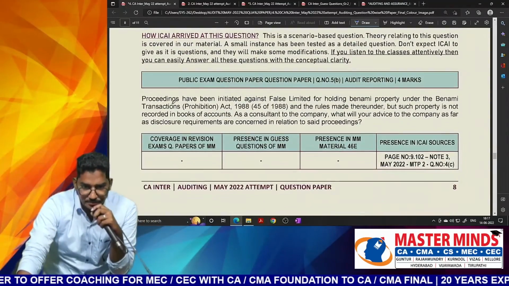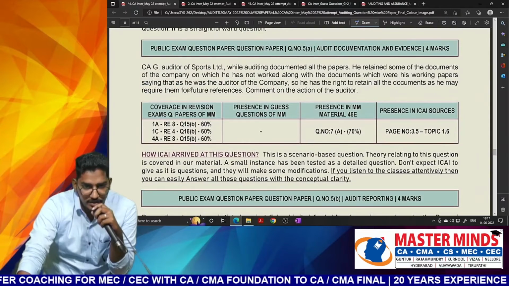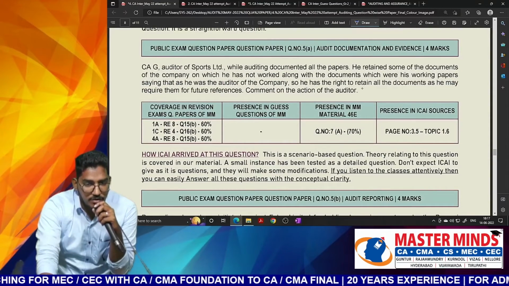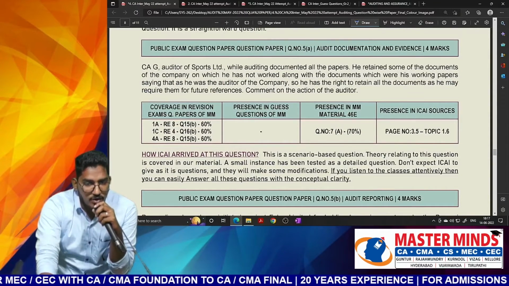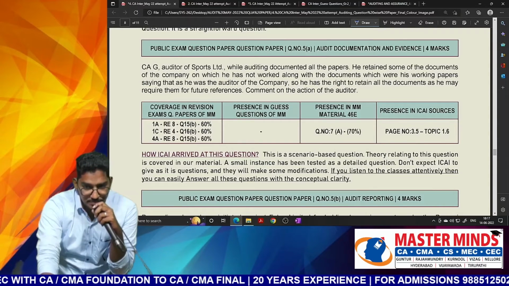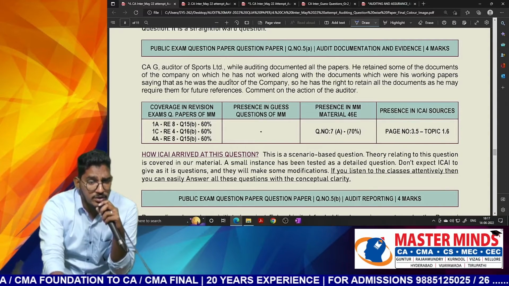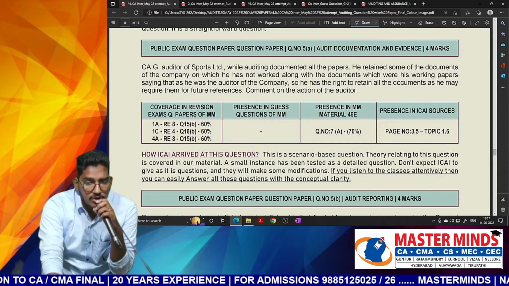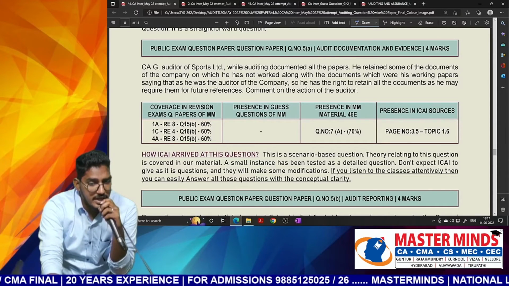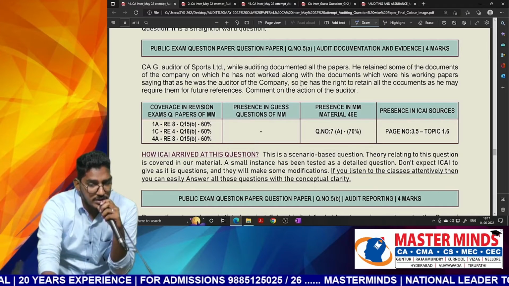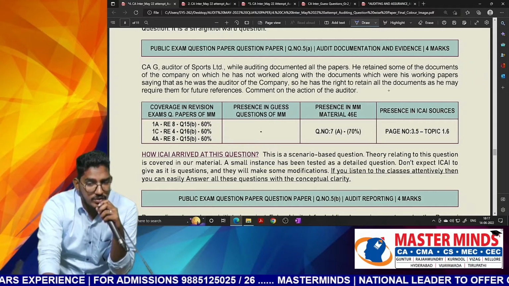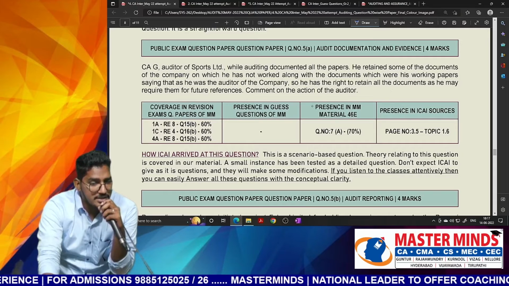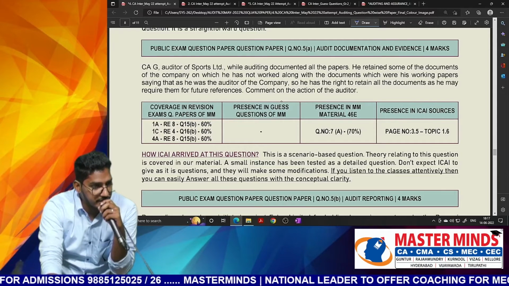Next question, 5A. CAG, auditor of Sports Limited, while auditing documented all the papers. He retained some of the documents of the company on which he has not worked, along with the documents which were his working papers, saying that as he was the auditor of the company, he has the right to retain all the documents as he may require them for future reference.